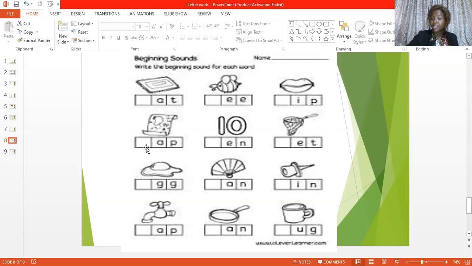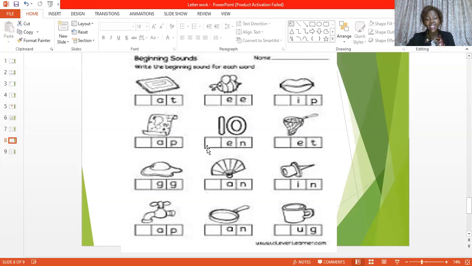Then we have the letter, this is a map. Map is what tells you the location of places. When you have a map at your disposal, it will be able to tell you where your house is located, where your church is located. It tells you the location of what? Places. Map. So the beginning sound for map is M. Letter M sound as in what? Map. So our M will be here.